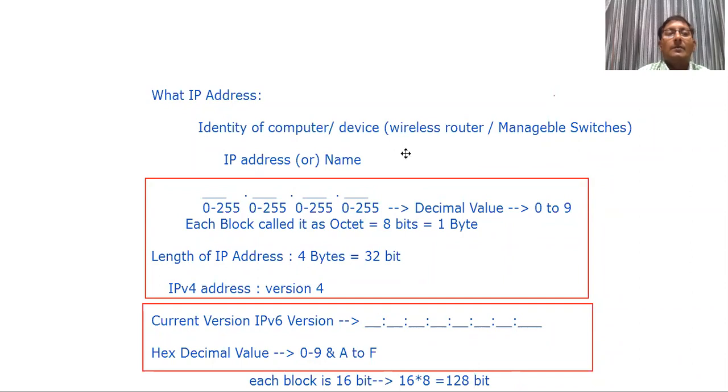Any doubt in IPv4 and IPv6 version here? IPv4 is the old version, but we are still using it. Each block has a decimal value 0 to 9, and each block we can call 4 bytes length. Total IPv4 address length is 32 bit. If you go for IPv6, we have 8 blocks here. Each block is 16 bit, 16 into 8, total it is 128.